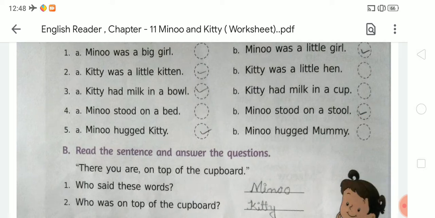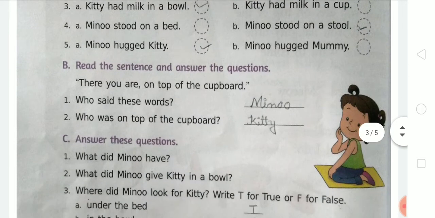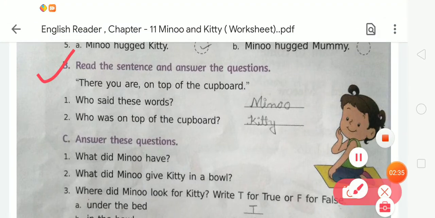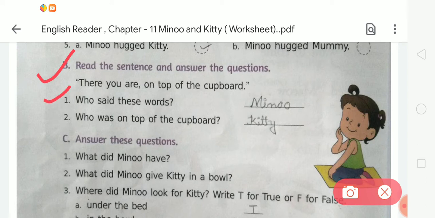After that, come to the next exercise, which is exercise B. In exercise B, read the sentence and answer the question. Students, we have to read the given sentence and after that we write the answer according to the question. So there is a sentence, There you are on top of the cupboard. Now tell me, in number 1, who said this? We know that these words were said by Minu. So we have to write Minu.